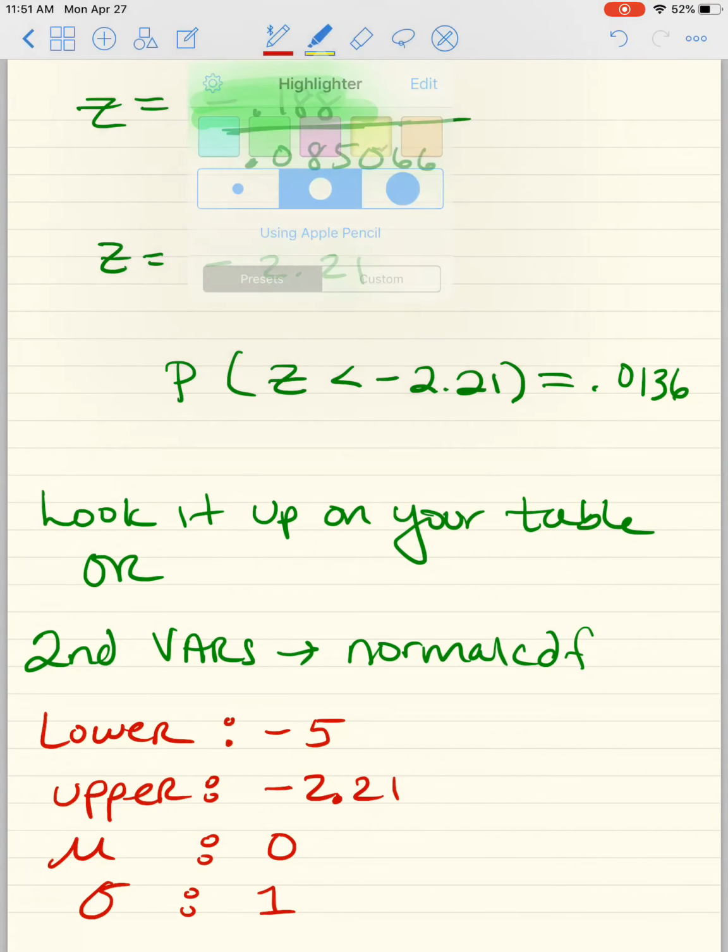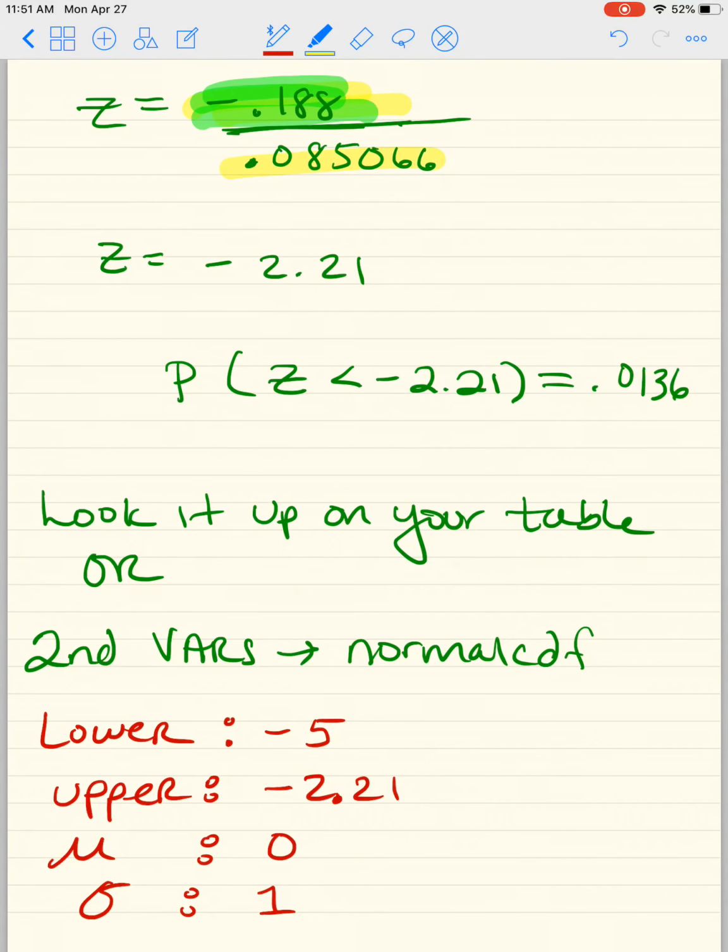Then I did the denominator, and I got this. And then I divided, and I got this. Because it's a one-sided test, and because this is negative, and the negative and the less than is good to go, I looked this up on my table, and I got this.